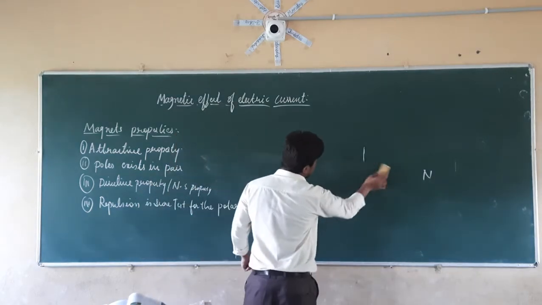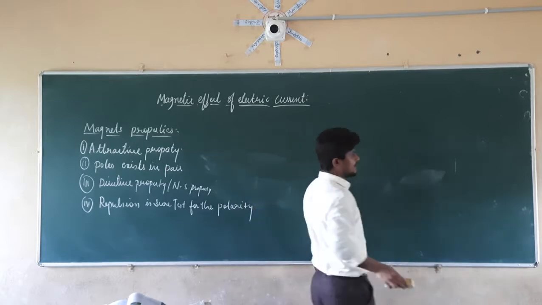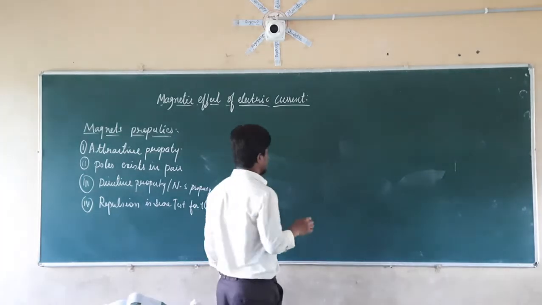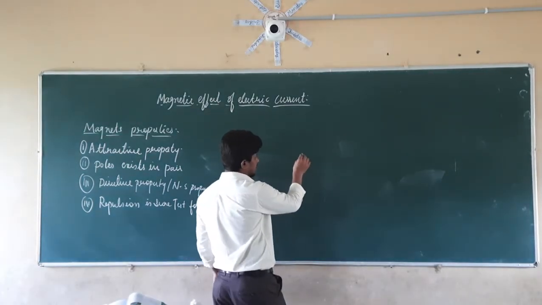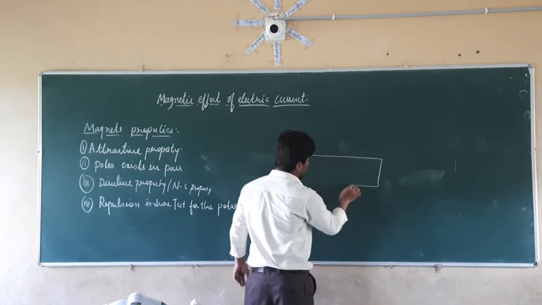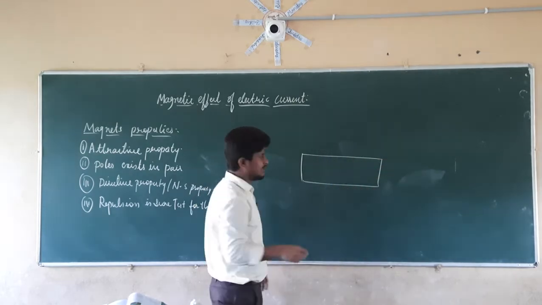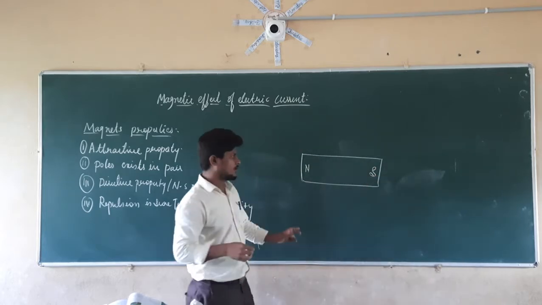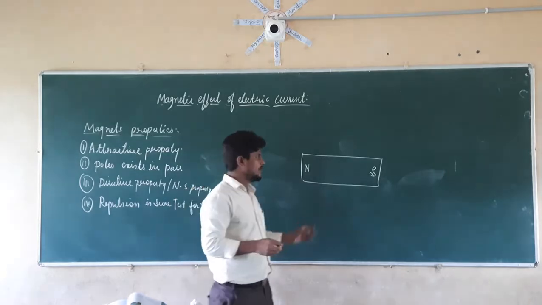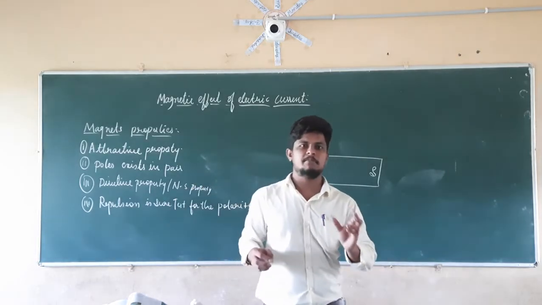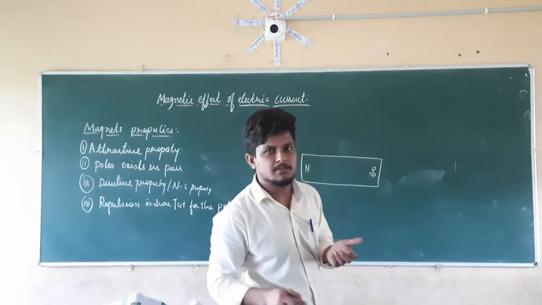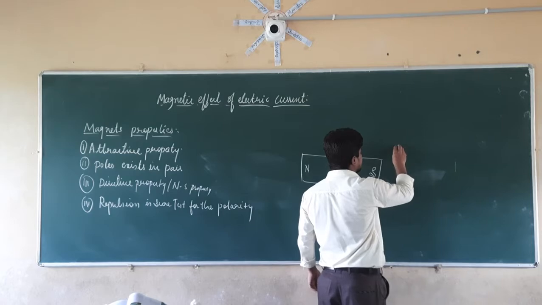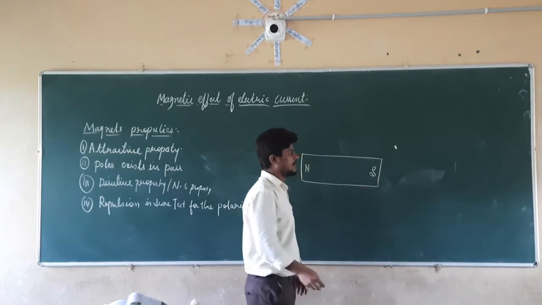Properties of the magnets. We already know that magnets have the attractive property. So see here, I am going to take another magnet, that is nothing but a bar magnet, which has the N and S, north pole and the south pole. Near to that, I am going to take a magnetic material, that is nothing but iron. So I am going to take the iron here at this point, or wherever near to the magnet.